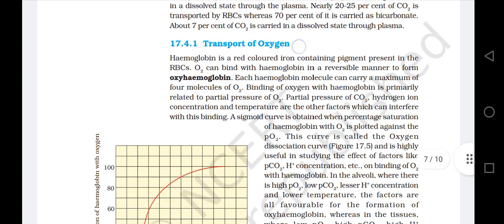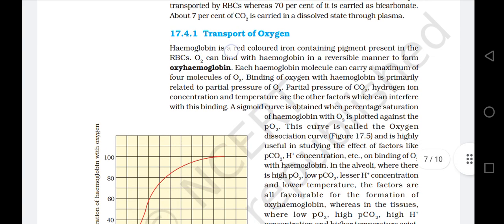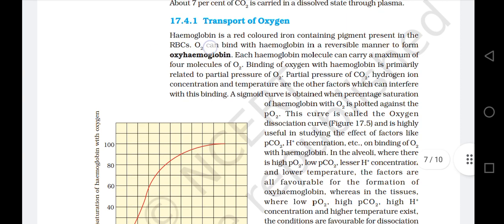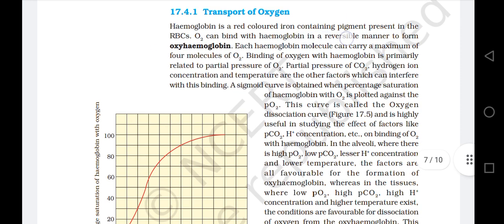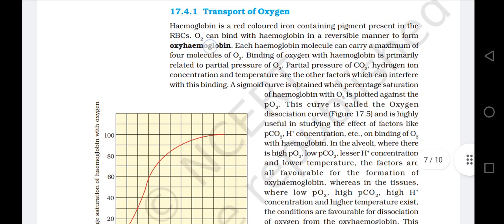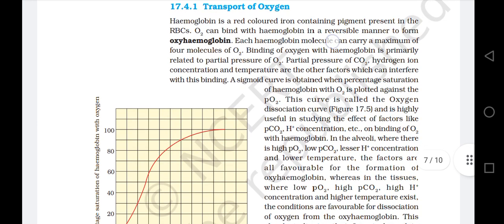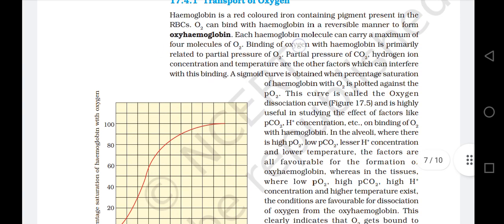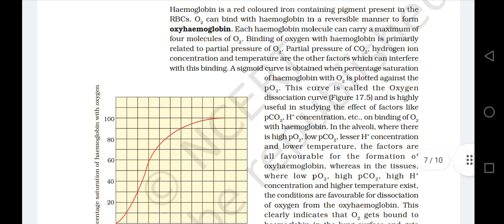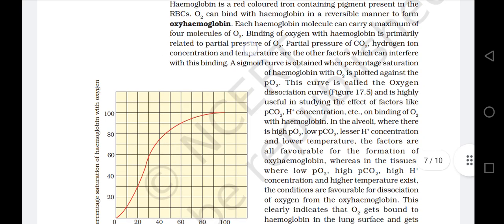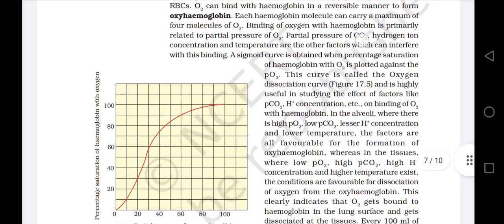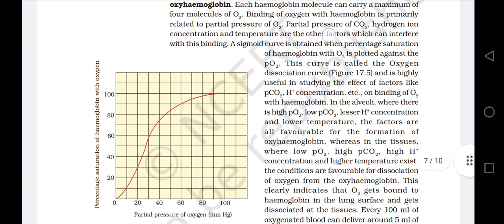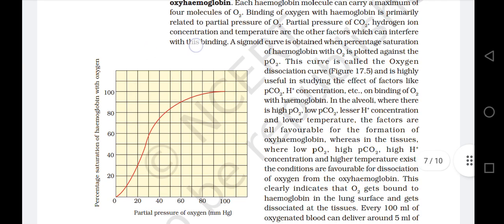17.4.1 Transport of oxygen. Hemoglobin is a red-colored iron-containing pigment present in the RBCs. Oxygen can bind with hemoglobin in a reversible manner to form oxyhemoglobin. Each hemoglobin molecule can carry a maximum of 4 molecules of oxygen. Binding of oxygen with hemoglobin is primarily related to partial pressure of oxygen. Partial pressure of carbon dioxide, hydrogen ion concentration, and temperature are the other factors which can interfere with this binding.